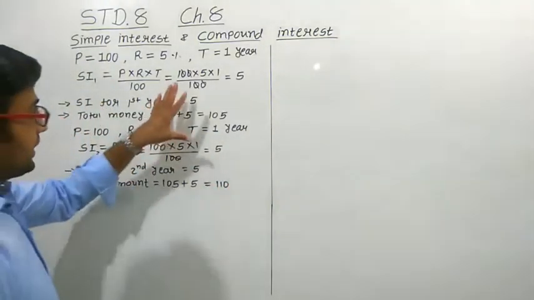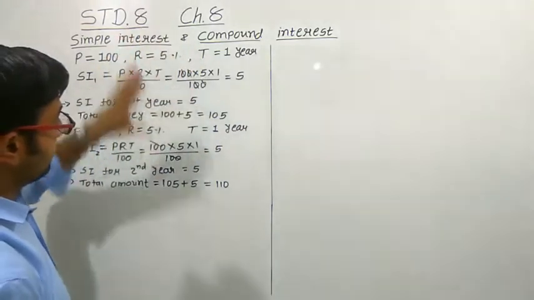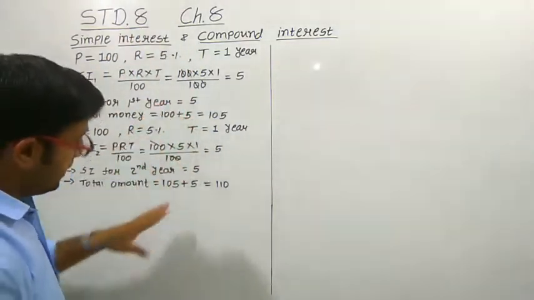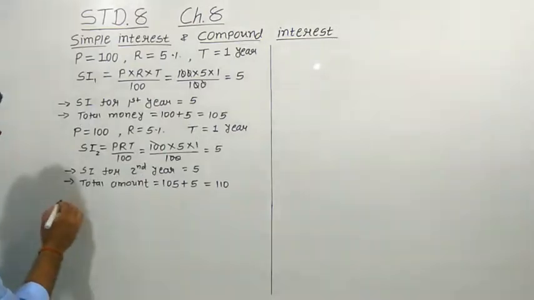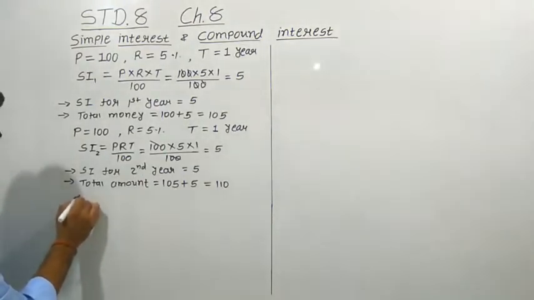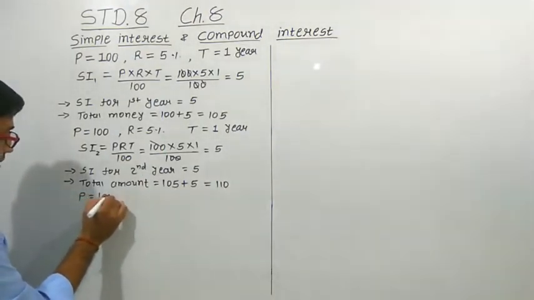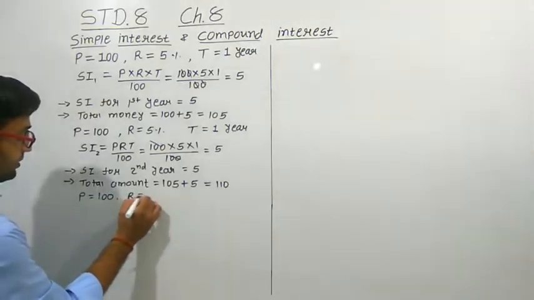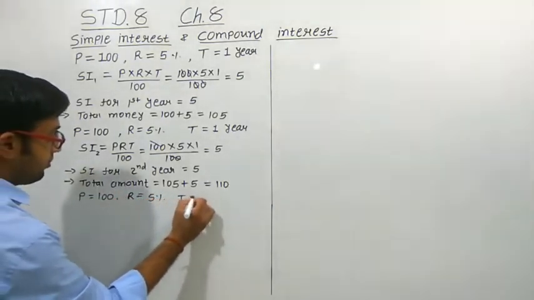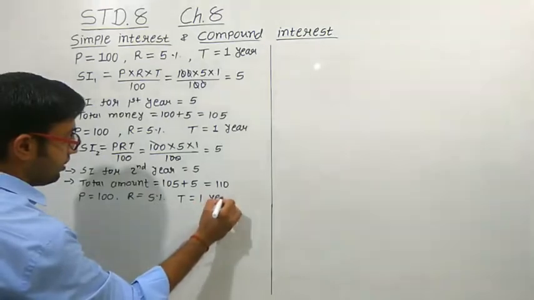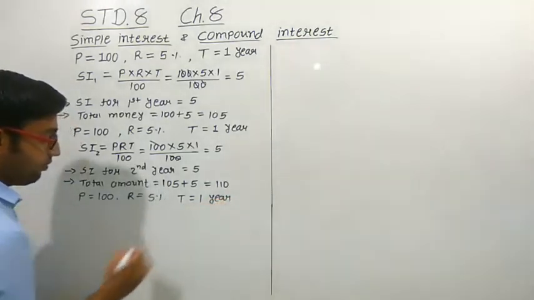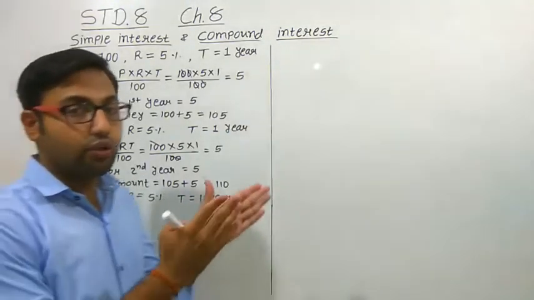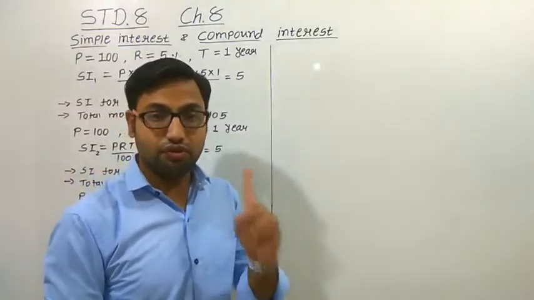So this we calculated for the first year, and this for the second year. Let us calculate for the third year. Again the principal amount will remain 100. The rate of interest is again 5% and the time duration is again 1 year. Why 1 year? Because from second year to third year, the time duration is 1 year.